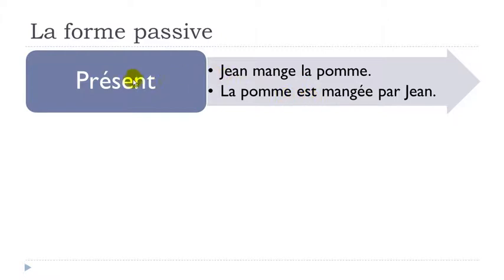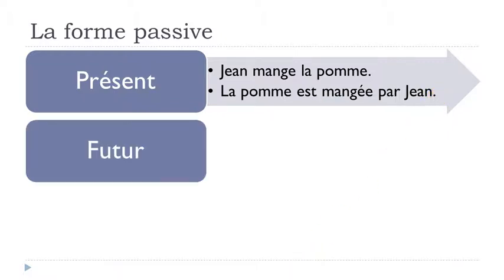Okay? So in that case, example for le présent, Jean mange la pomme. You change it and you get la pomme est mangée par Jean.